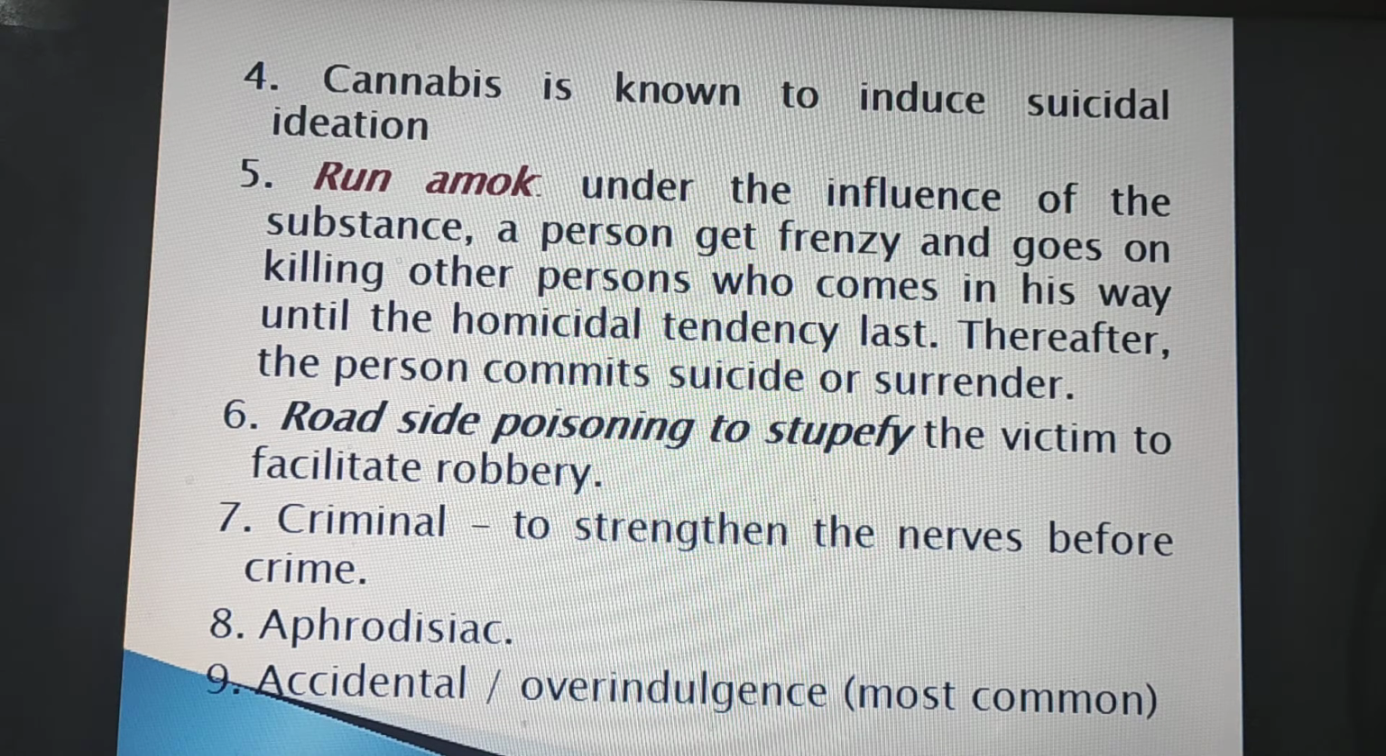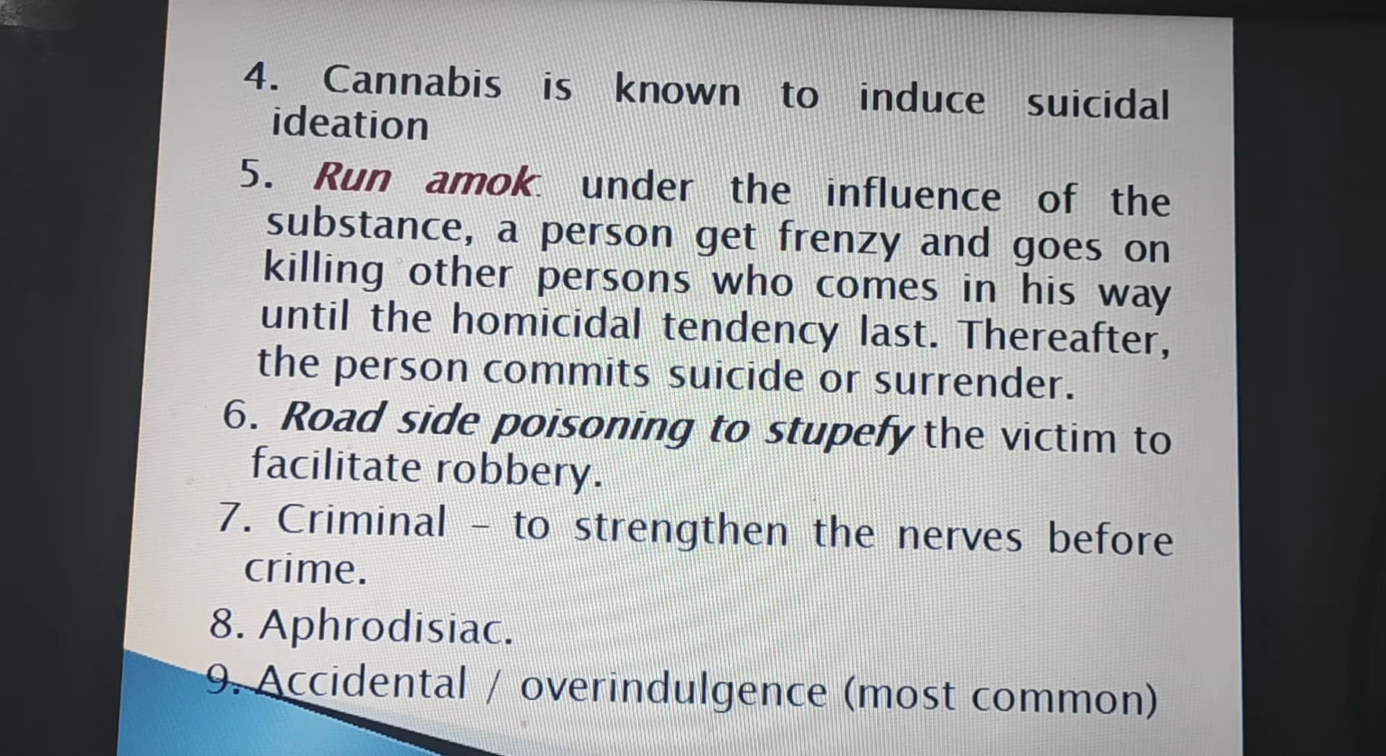It occurs in cannabis abusers who have addiction or chronic poisoning. Under the influence of the substance, a person gets frenzied and goes on killing other persons who come in his way until the homicidal tendency lasts. Thereafter, when the homicidal tendency lasts, the person commits suicide or surrenders himself to the police. We will talk about run amok later.